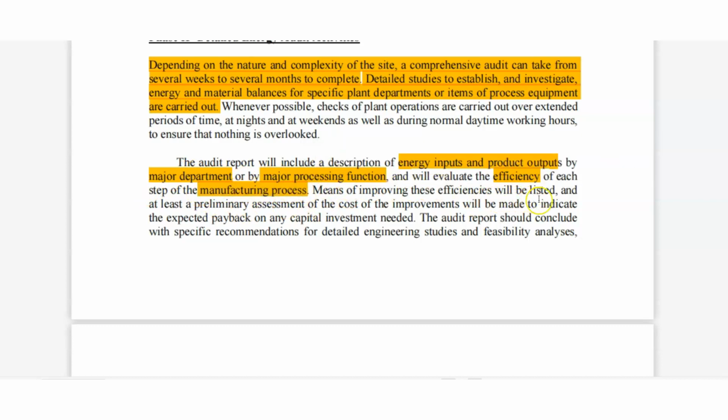Means improving this efficiency will be listed, with a preliminary assessment. The cost of improvement will be made to indicate a specific recommended detailed energy study and feasibility analysis. Here we will do efficiency; all the things that we read in that table, we are reading that only here.